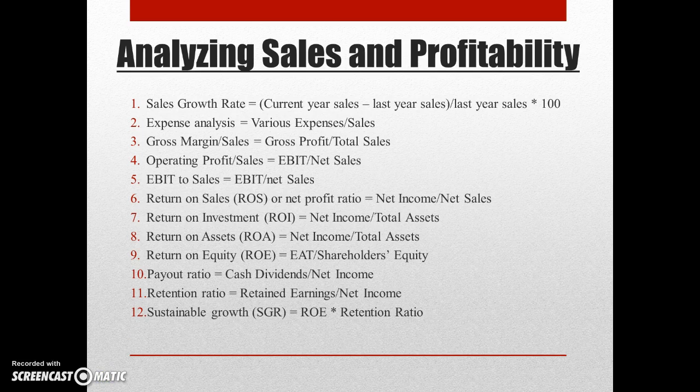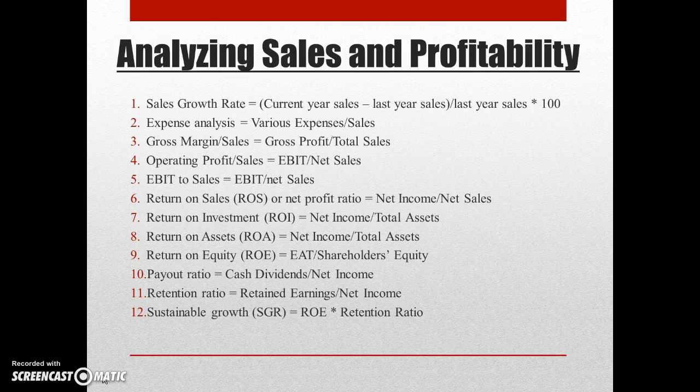Analyzing sales and profitability. Profitability is a relative term. Profits will depend on the product life cycle, competitive conditions in the market, borrowing costs, or expense management. The set of ratios here includes some of the traditional earnings-based performance measures such as return on sales, return on assets, return on investment, and return on equity.